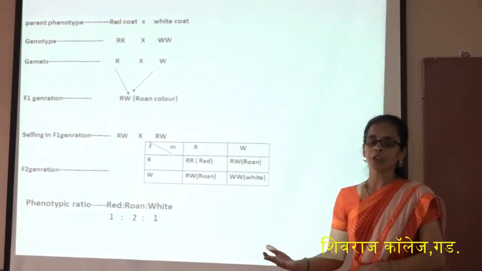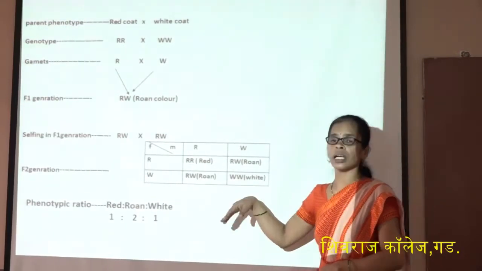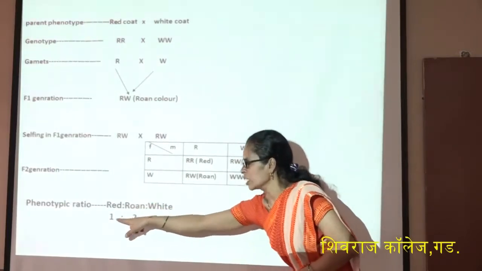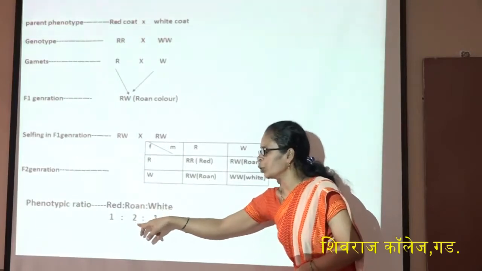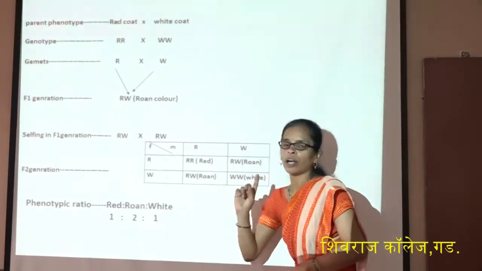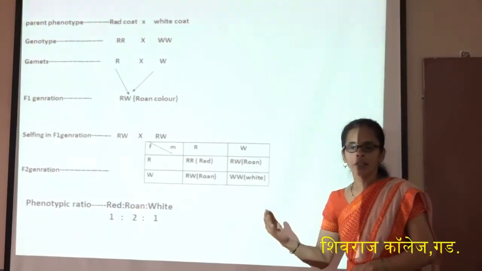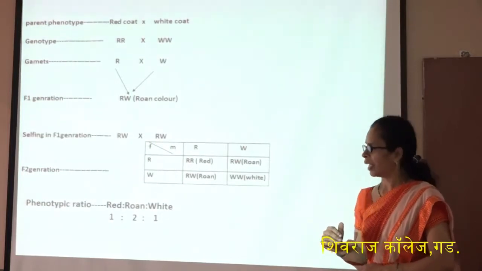Mendel's experiment shows a phenotypic ratio of 3:1, but here it shows codominance, and therefore the ratio changes to 1:2:1, because the roan color is 2 and the red and white are only one each, and therefore the ratio shows deviation from Mendel's experiment. Next.